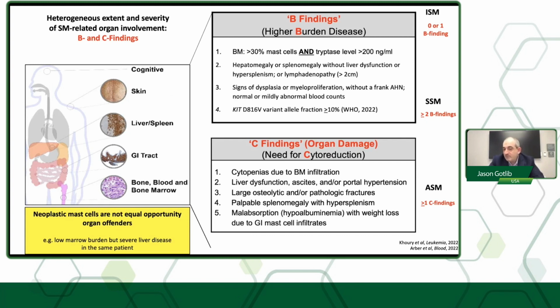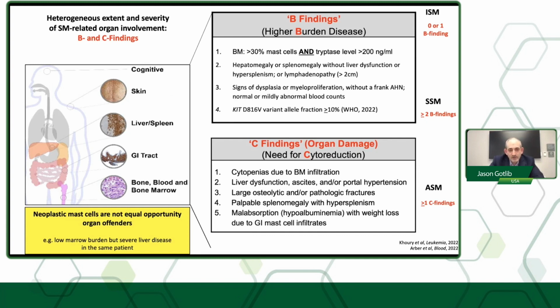C findings reflect the need for cytoreduction and reflect also organ damage. This, for example, includes cytopenias due to substantial bone marrow infiltration, liver function abnormalities, not infrequently with ascites or portal hypertension, and then large osteolytic lesions or pathologic fractures, palpable splenomegaly, but with hypersplenism that has a low platelet count, and then malabsorption, which is reflected by hypoalbuminemia with weight loss due to GI mast cell infiltrates.